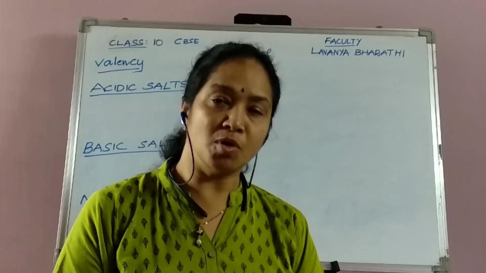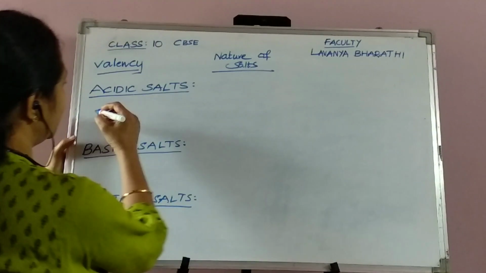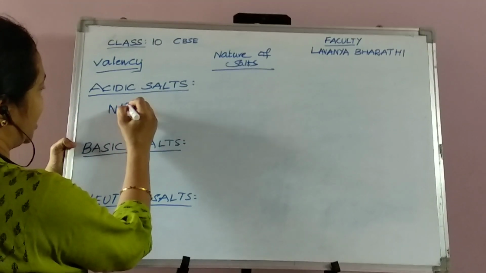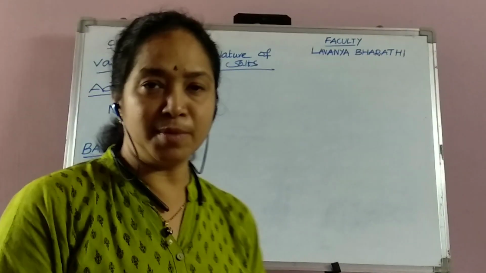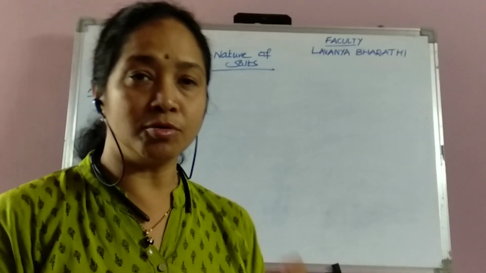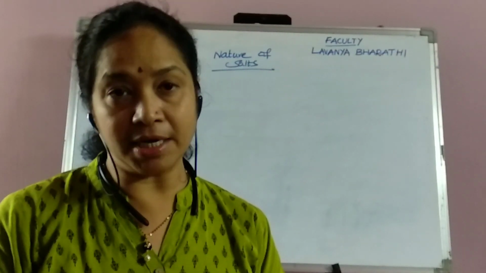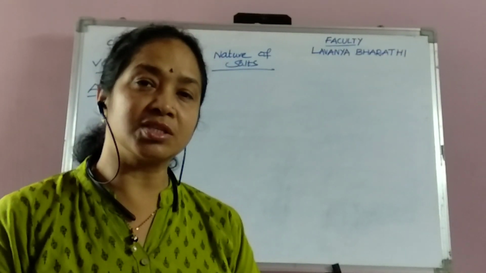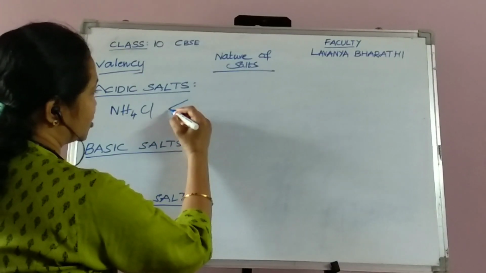The formula of ammonium chloride is NH4Cl. So here I'm writing ammonium chloride, NH4Cl. And looking at the formula, we have to find out which acid is present in that salt and which base is present in that salt.